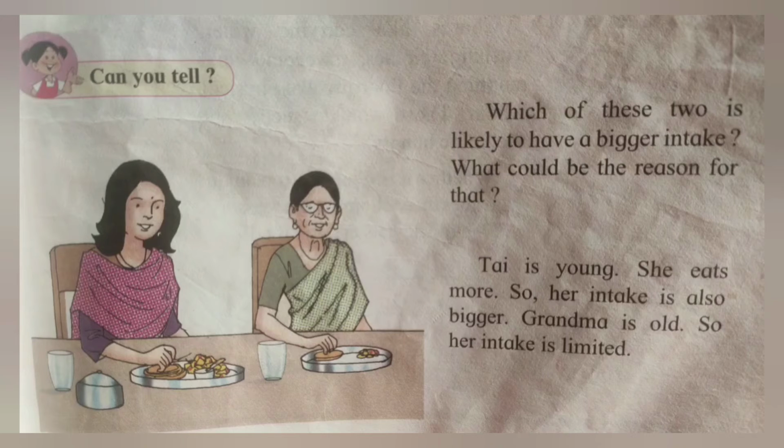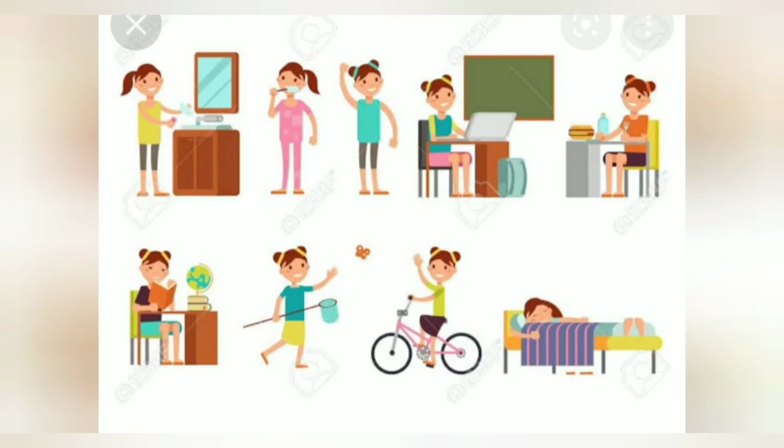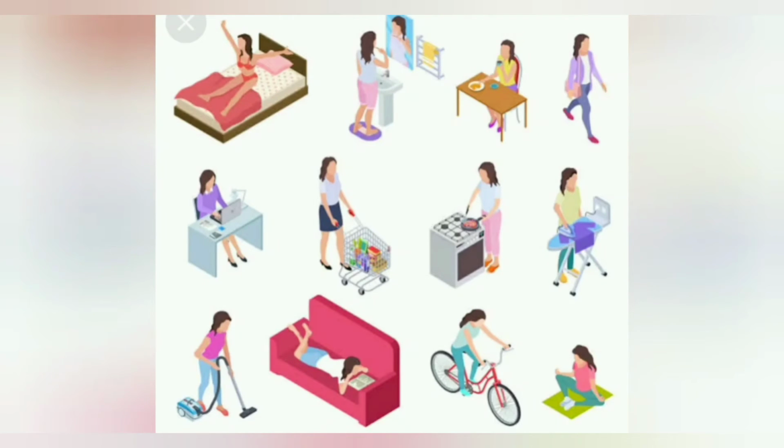Now students, we will see different types of work. Every day we do different types of work, correct? For example, cycling, studying, playing, doing our regular work, sleeping. Your mother also does different types of work, for example cooking, shopping, cleaning.